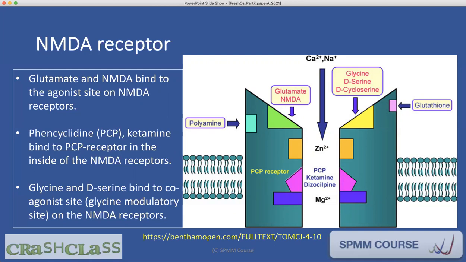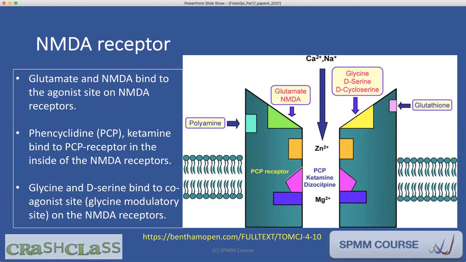But the receptor also has many other allosteric sites. There's a site for glycine, a site for D-serine, D-cycloserine. There's a glutathione site as well. There's a polyamine site. There is a phencyclidine site on the inside of the receptor, on the gating side.